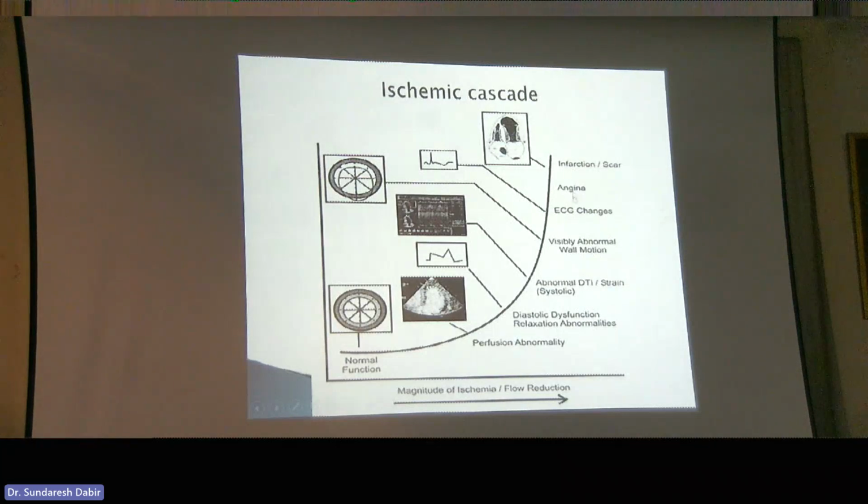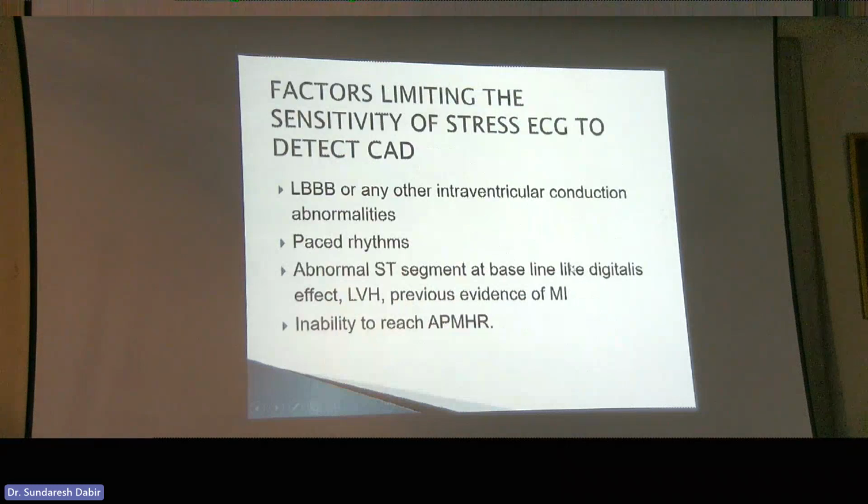Sometimes you'll get angina without any of these things, at least without any ECG changes or wall motion abnormality. That's certainly true. But generally, this is the order. And this ischemic cascade, you just need to know this, okay? Just know it. I'm just telling you right now. You just need to know this. So when we do stress echo, what we're looking at is mainly this area here, visible wall motion abnormality. This is what we're looking for.